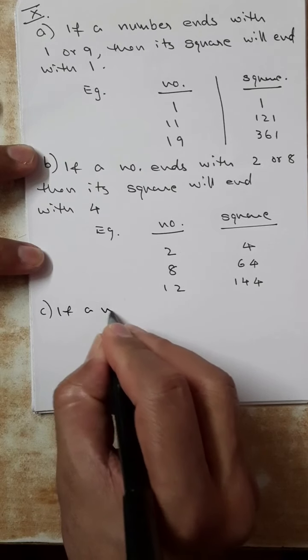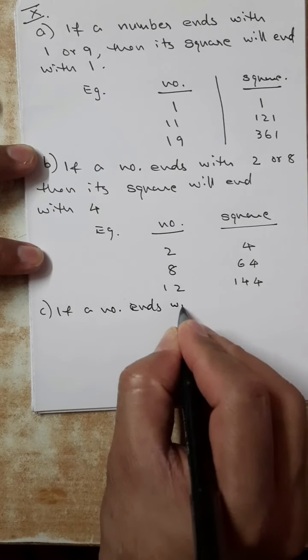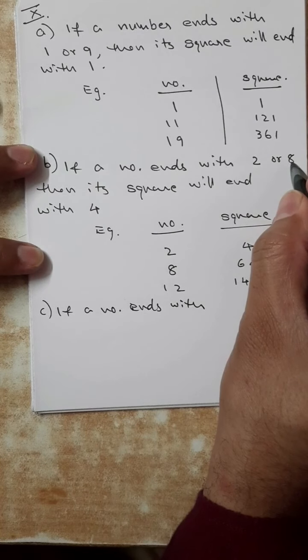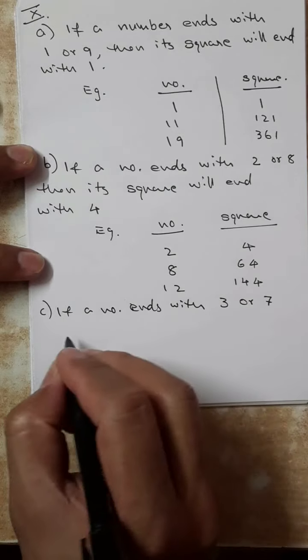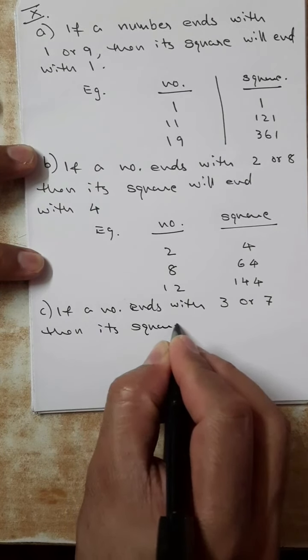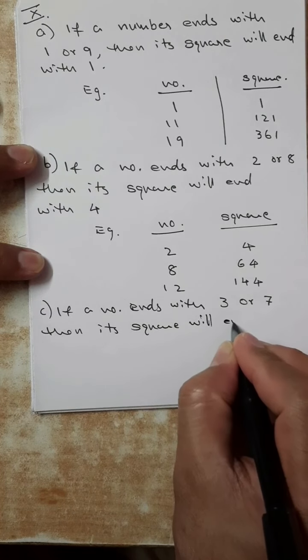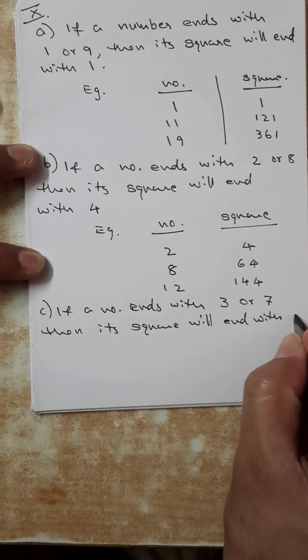If a number ends with, instead of 1, 9, 2, 8, now 3 or 7, then its square will end with 9.